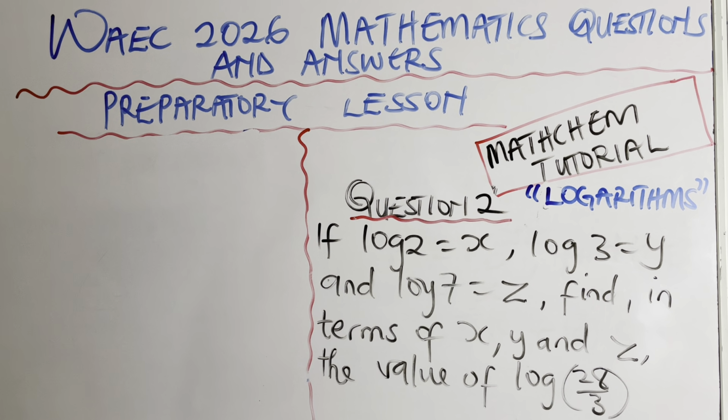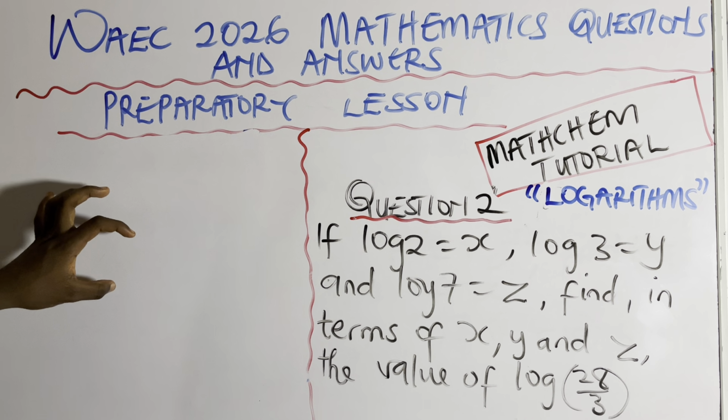This is logarithms. All students actually know that logarithm is a compulsory topic that WAEC sets every blessed year. So look at this question and let me brief you about what logarithm itself is. Logarithm and indices are like father and mother. They are opposites. The inverse of indices is logarithms, and the inverse of logarithms is indices. Now we also have the laws of logarithms. We have the multiplication law too, which we change to plus. So we have the 5 laws of logarithms as well.